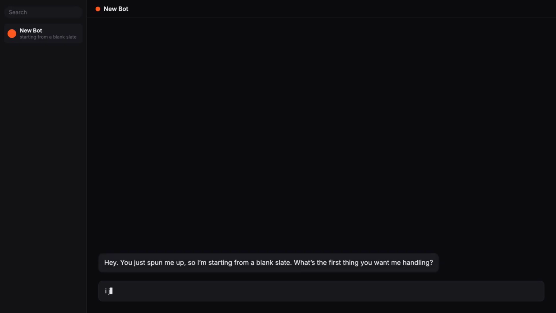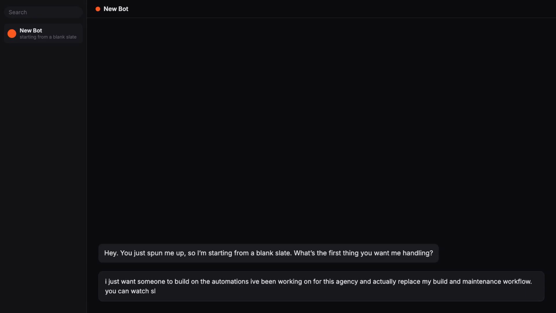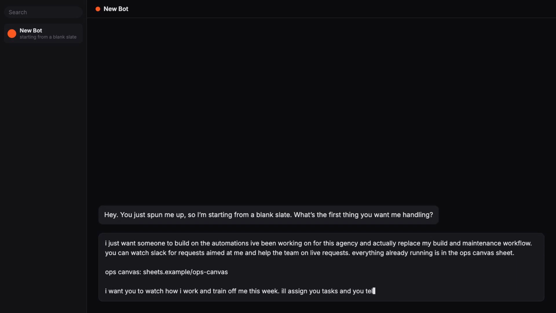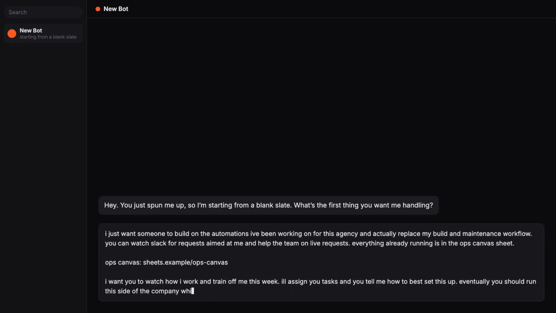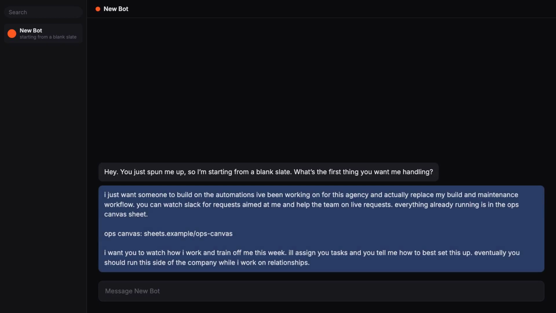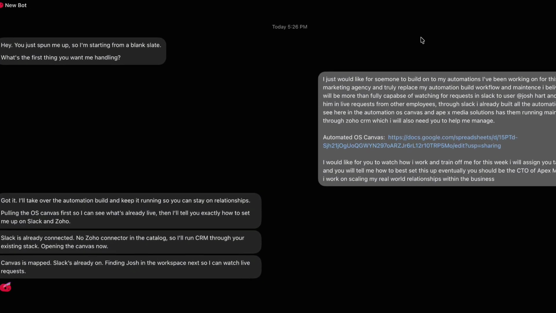Second bot, blank slate, and instead of a clean scripted prompt, I gave it the messy version, the real one. Take over my automation build. Watch Slack for requests aimed at me. Here's the spreadsheet with everything that's already running. Learn how I work this week and eventually run this side of the company. It goes quiet, and then this shows up on the right, its own screen.